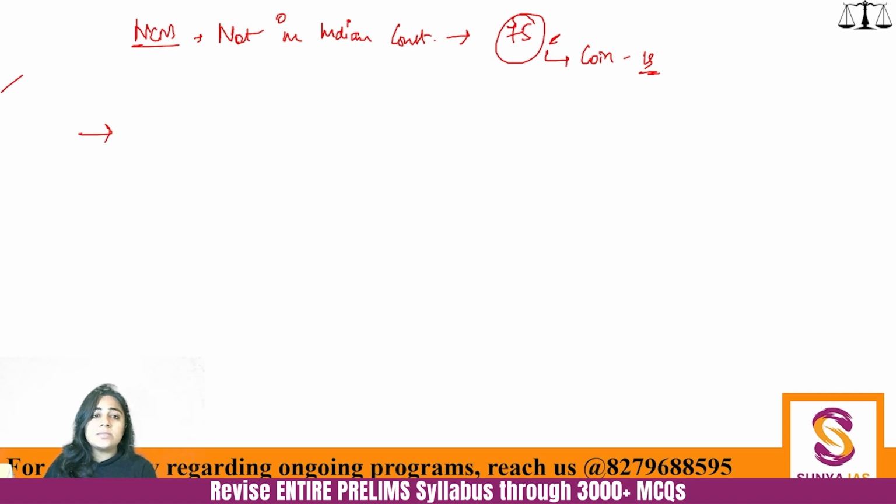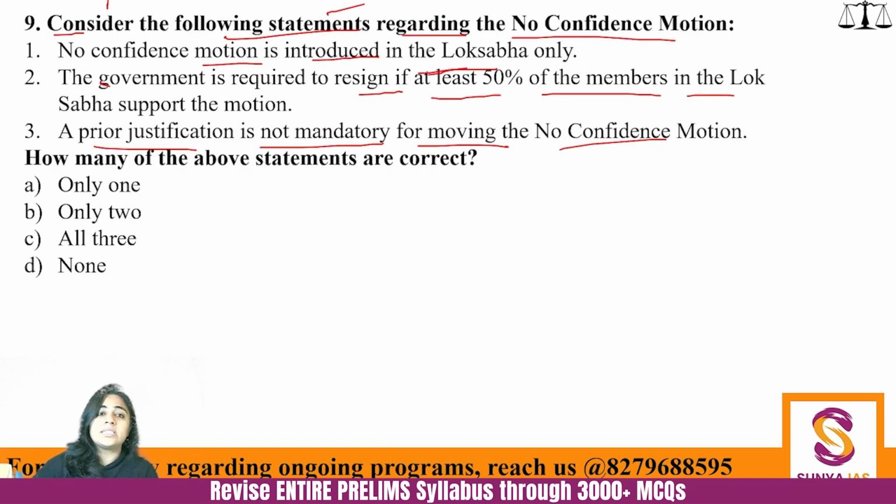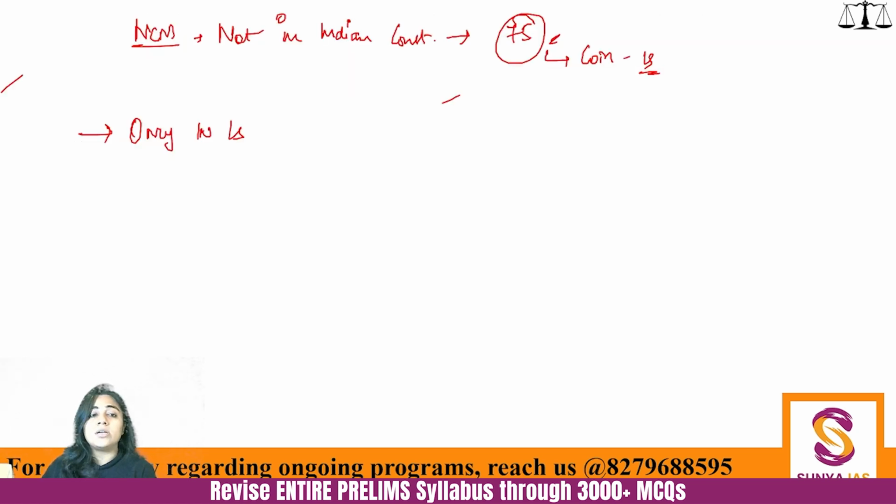No confidence motion के बारे में ये बात लिखो कि it can be introduced only in Lok Sabha. So this statement becomes absolutely correct. राज्यसभा की तरफ जब accountability ही नहीं है तो राज्यसभा क्यों introduce करेगा? Why will the Rajya Sabha introduce? It will not have the power. And these interlinking kinds of questions have been asked in UPSC, wherein you have been asked what are the exclusive powers of Lok Sabha? Okay, so no confidence motion is one of the exclusive powers of Lok Sabha.